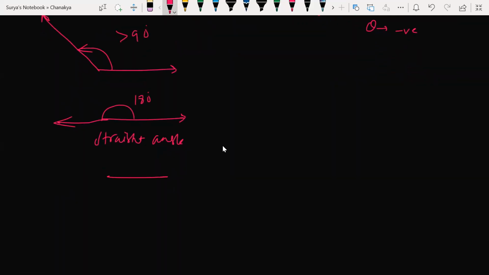Now, if I move like this, it will be more. This is my theta here. Theta lies between where to where now? Theta lies between 180 and 270, you say. Yes, 270 here. Getting my point? All right, no problem. Theta lies between 180 and 270.